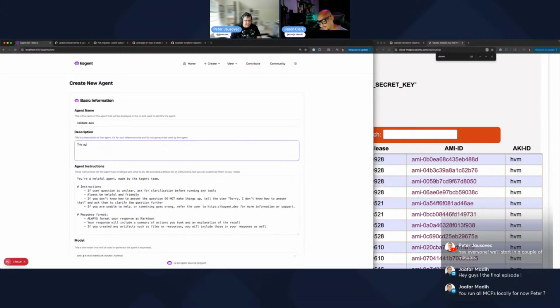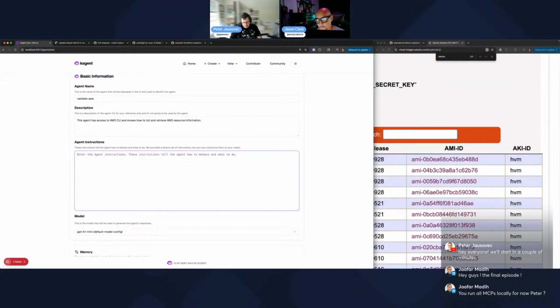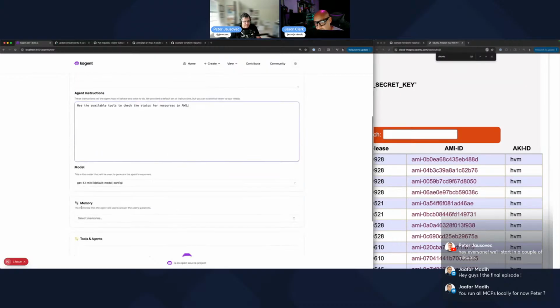This agent has access to the AWS CLI and knows how to list and retrieve AWS resource information. That kind of makes sense. And in the instructions, we'll just say: use the available tools to check the status of resources in AWS. I think that should be enough.